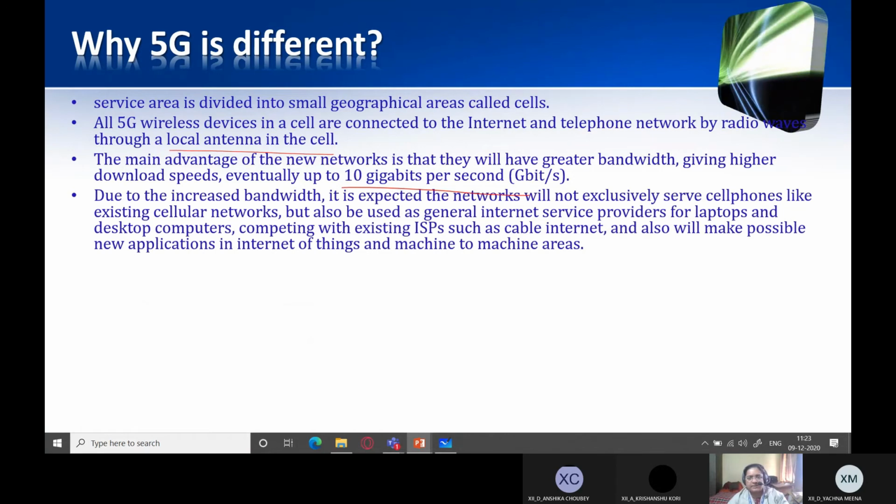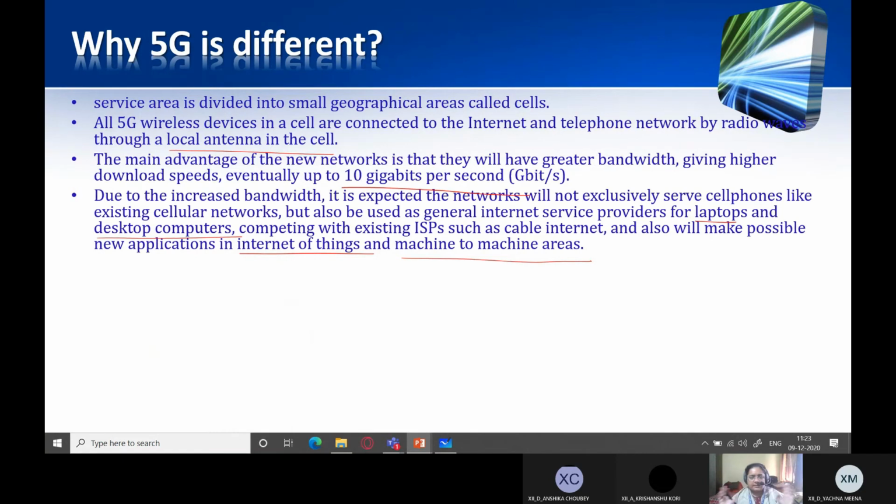Due to increased bandwidths, it is expected the networks will not exclusively serve cell phones like existing cellular networks, but also be used as general internet service providers for laptops and desktop computers as well, competing with existing ISPs such as cable internet. And you can also see Internet of Things, machine to machine areas.